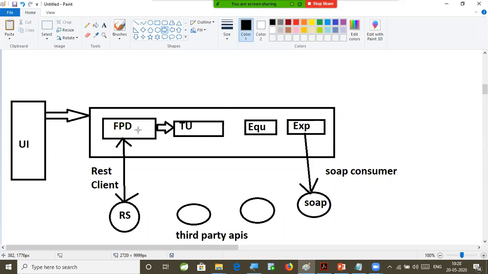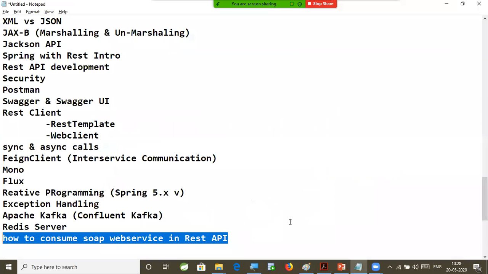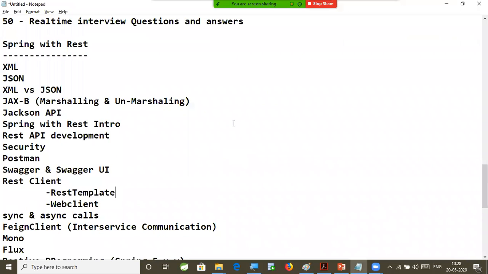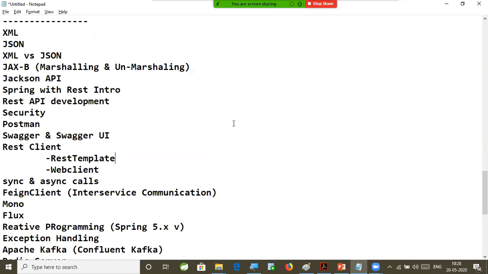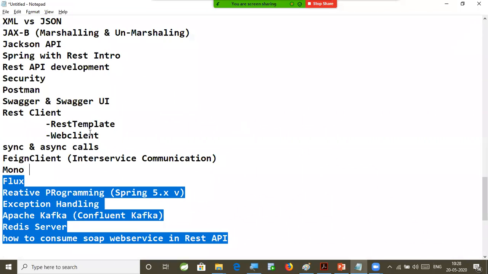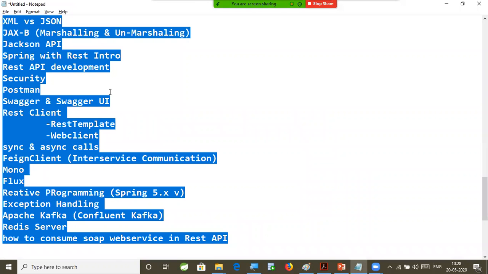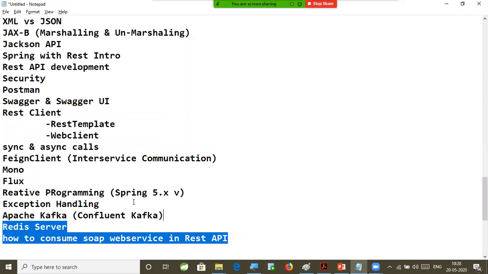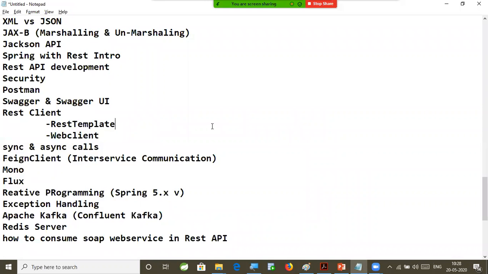Then I will be taking one microservice which talks to a SOAP consumer, and how to develop SOAP consumer logic as part of our Spring Boot, that also we are going to understand as part of our Spring with REST. Right guys, what else do you need from the RESTful services, let me know. These are all concepts that I am using in my project, that's the reason I listed them here. For the past 2 years, I have been working with all these concepts in my project. So everything is real time guys, nothing is theoretical.